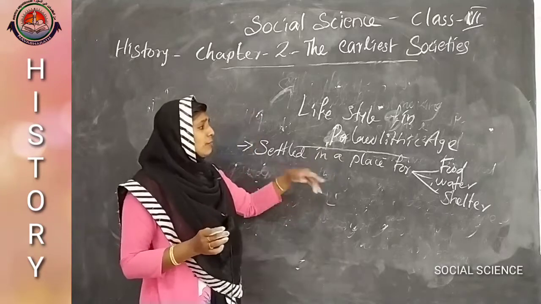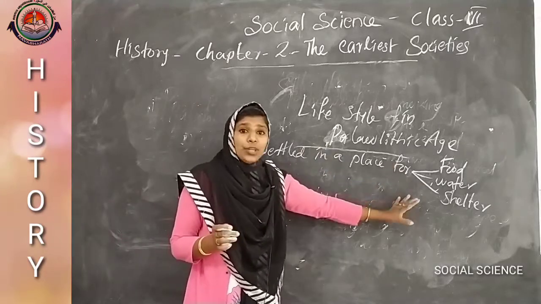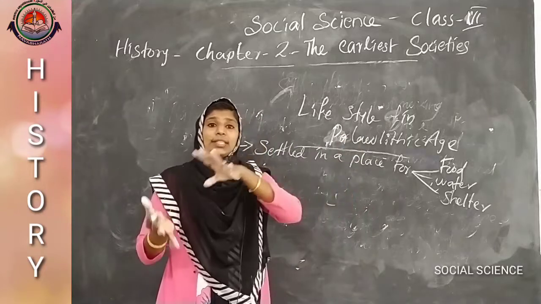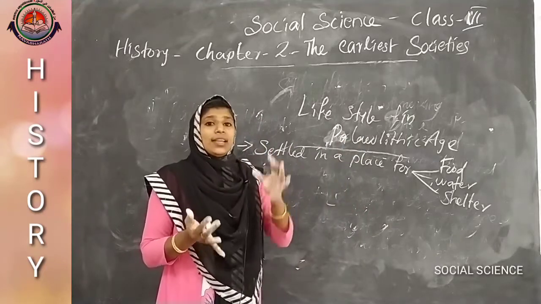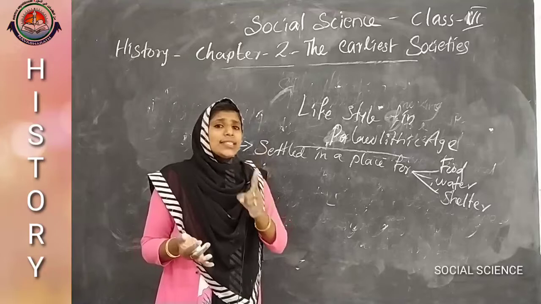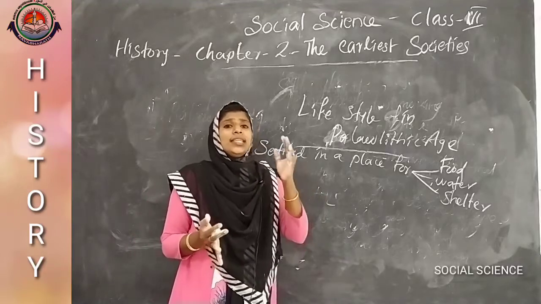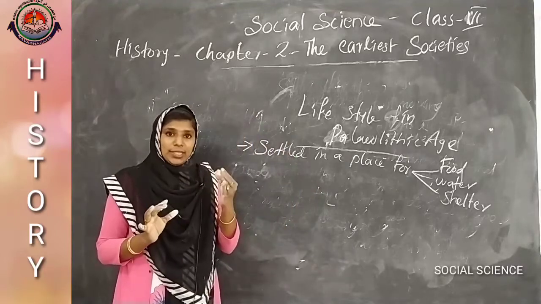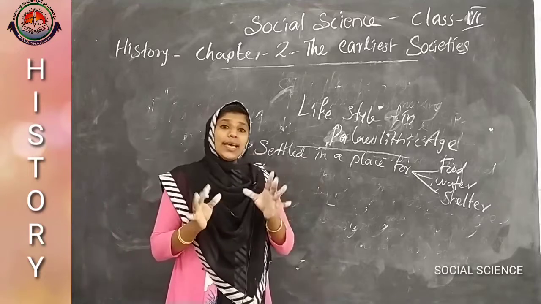While they were searching for an area suitable for their habitat, firstly they checked whether it was suitable for tool making. Then they chose that area.